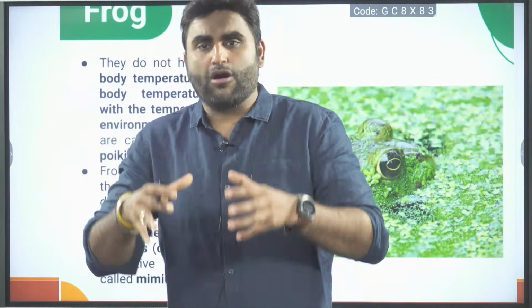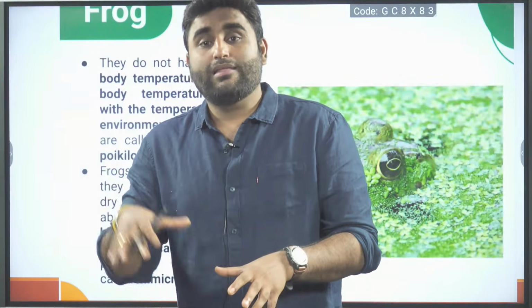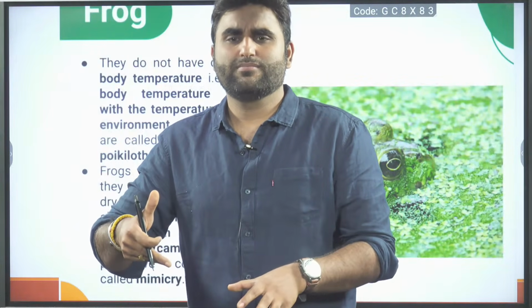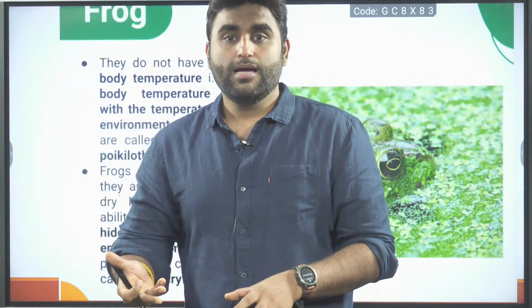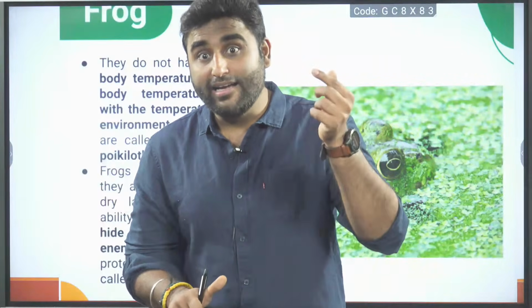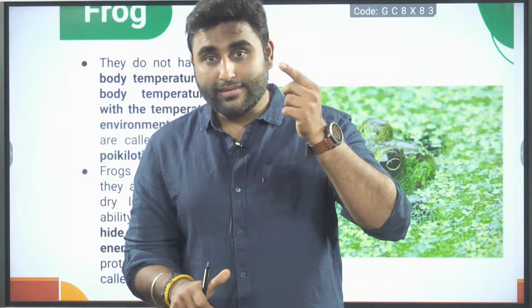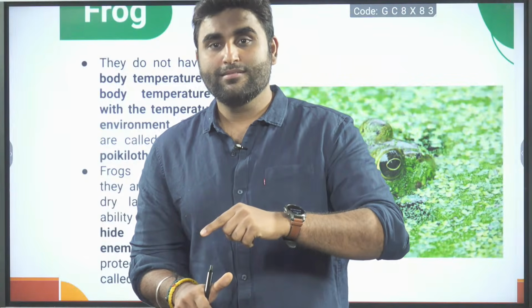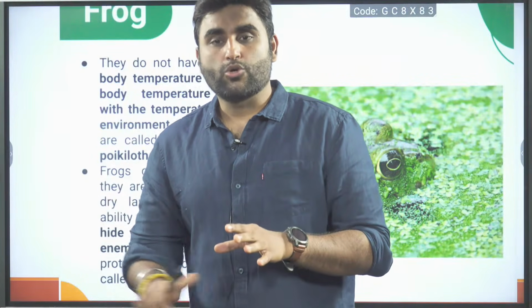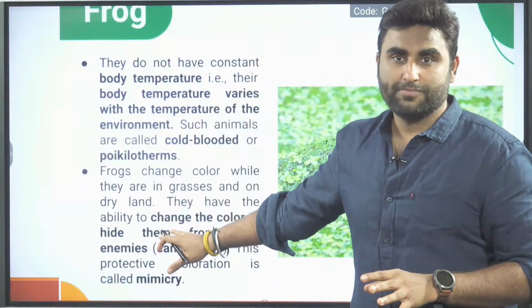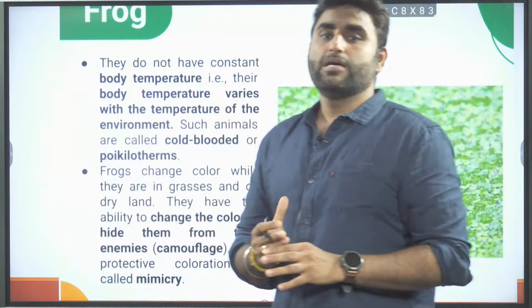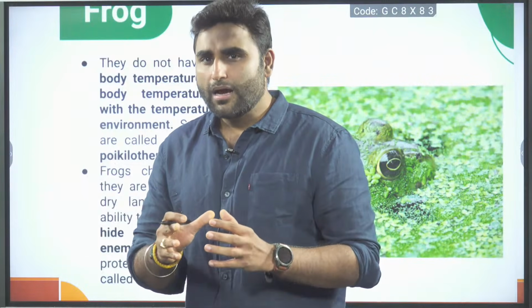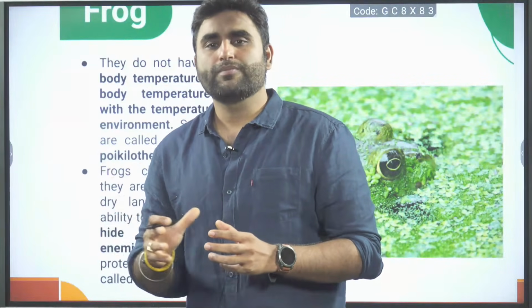So if a frog is sitting in the grass, they are copying the color of the grass. That is mimicry, copying the color of grass. And at the same time, they are hidden from the enemies, and that is called camouflage. Am I clear? So camouflage is hiding from the enemies, and mimicry is copying something. Am I clear? Mimicry can be understood in other animals also.